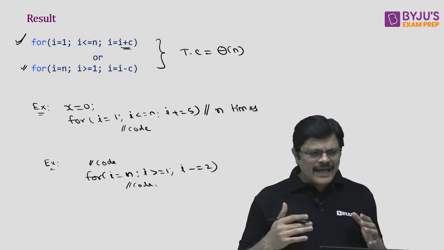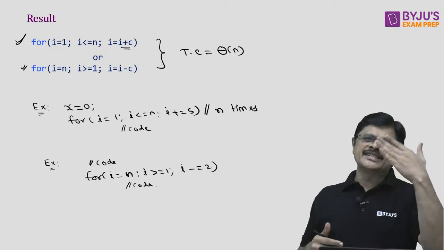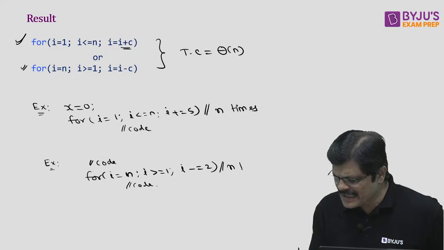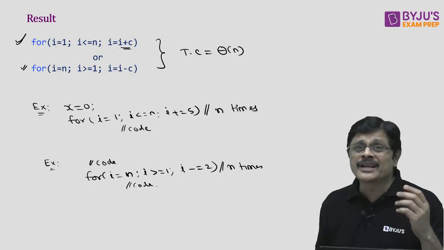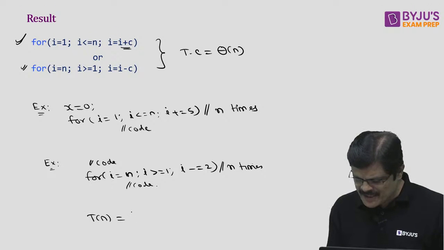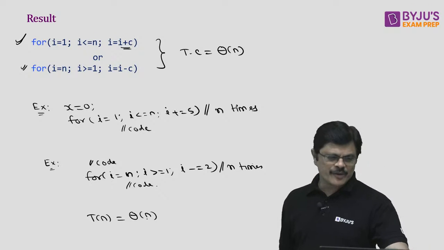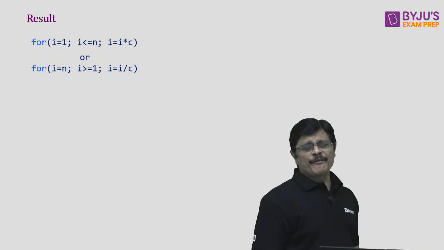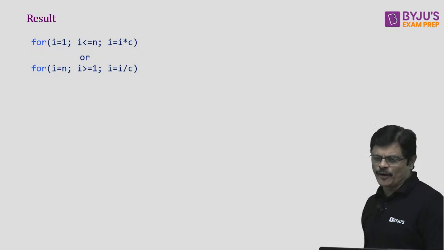As long as this constant decrement is done and you are going from n to 1, the loop iterates n times, ignoring the coefficients. So what is the time complexity for all such problems? The time complexity would be theta n for such problems. The next type of important loop is the following.